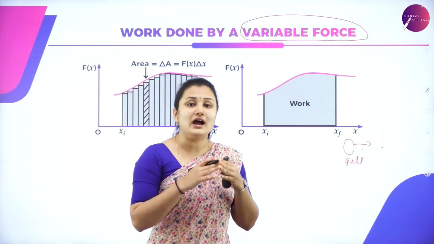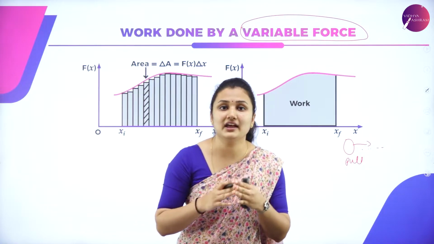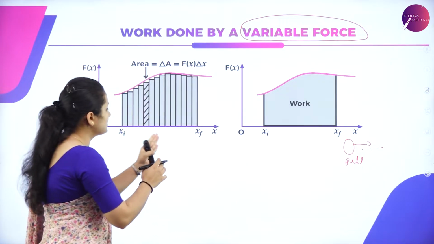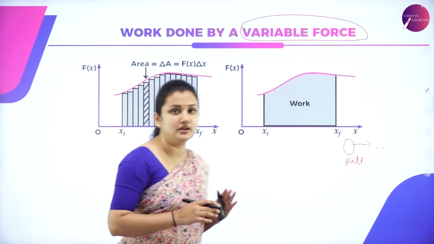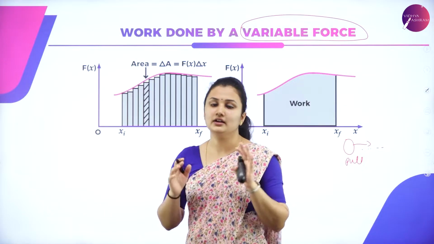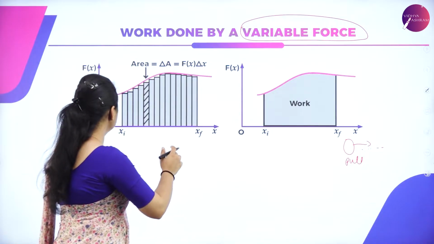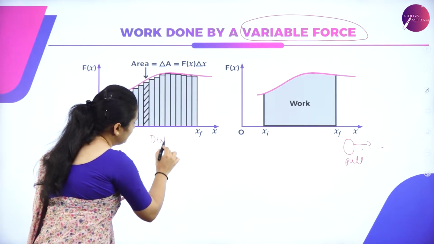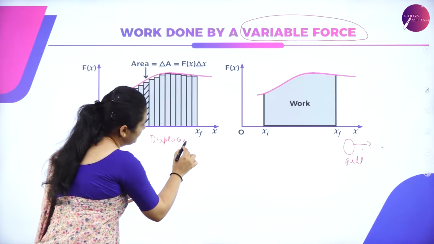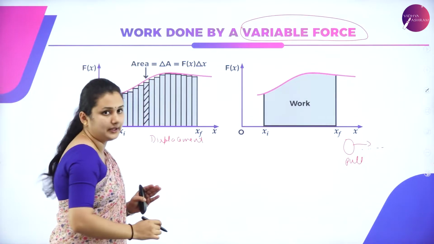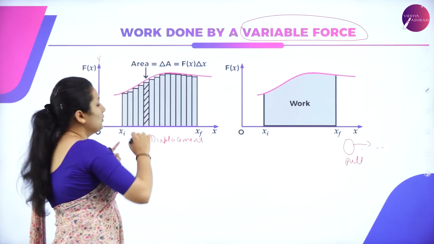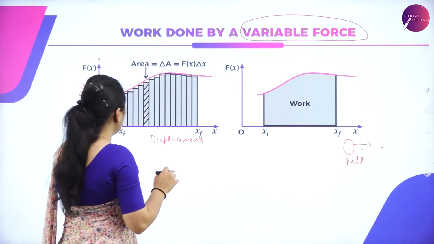Let us try to understand the work done by a variable force with the help of the force versus displacement graph. You can see here, in the x-axis we have displacement of the body. In the y-axis we have force as a function of x.